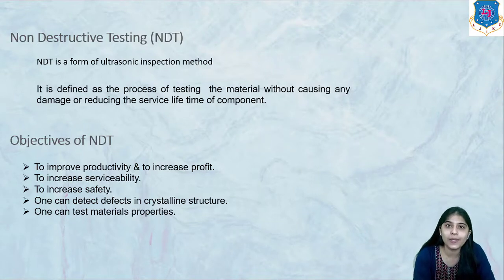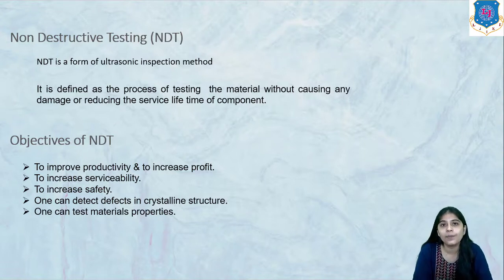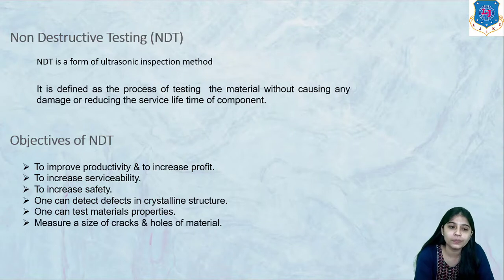One can test material properties. We should have knowledge of mechanical properties before using any object conventionally, so this method is used to test material properties also. Then we should measure the size of cracks and holes in a material.